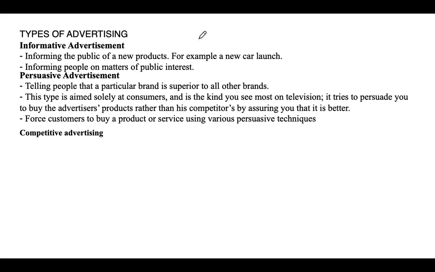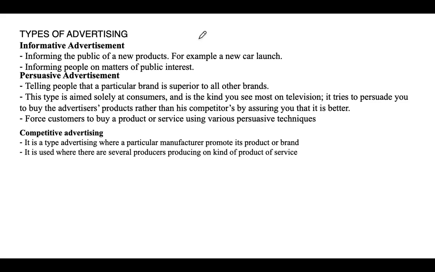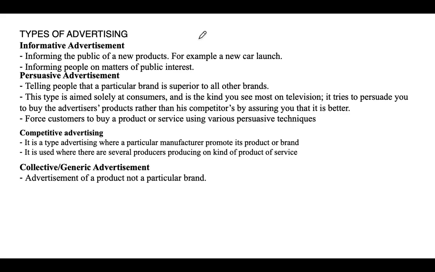So we have also the other one, which is competitive advertising. Competitive advertising is the type of advertising where a particular manufacturer promotes its product or brand. It is used where there are several producers producing one kind of product or service. So this is referring to the question that is given there. And then also we have collective or generic advertisement. This type involves advertisement of a product, not a particular brand, and it is financed by all producers of the product. So that's what this type of advertisement does.